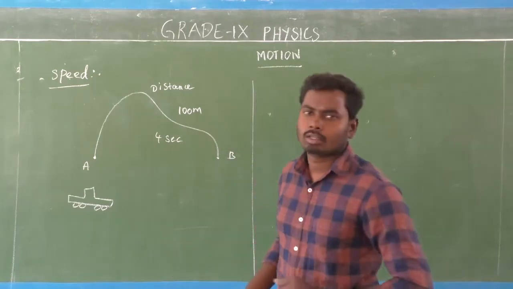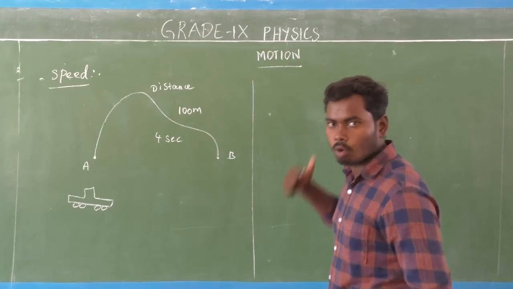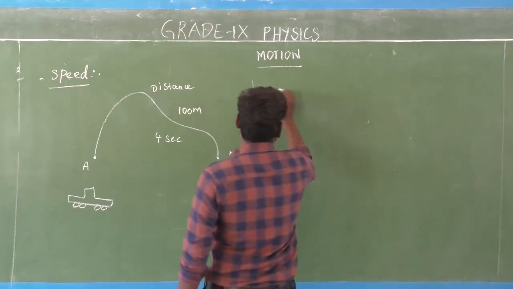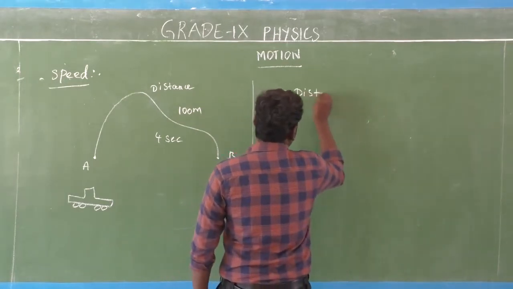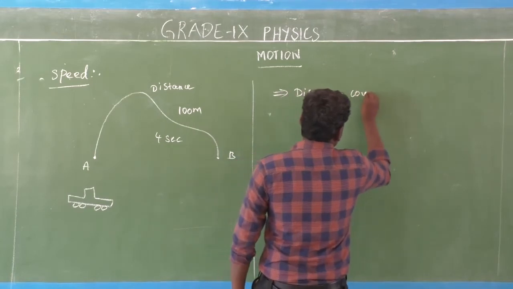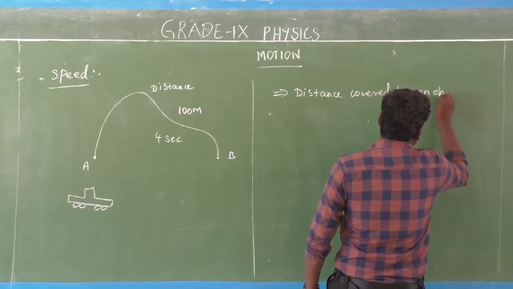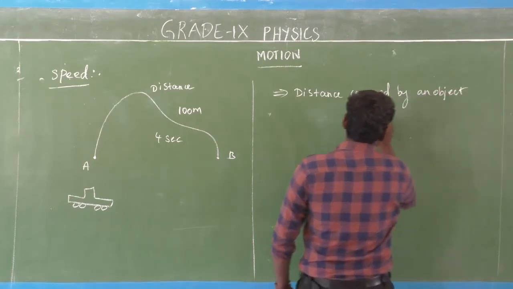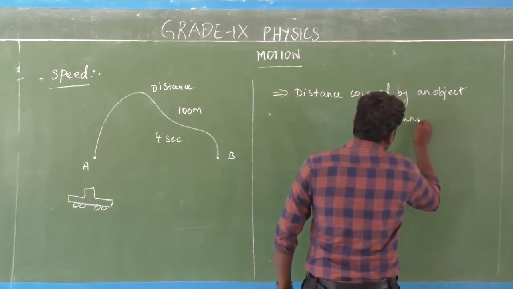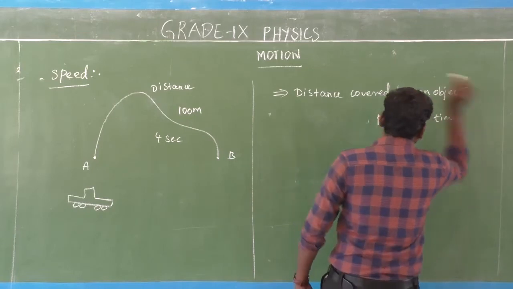So I am going to write the definition for speed. Speed is nothing but the distance covered by an object per unit time.